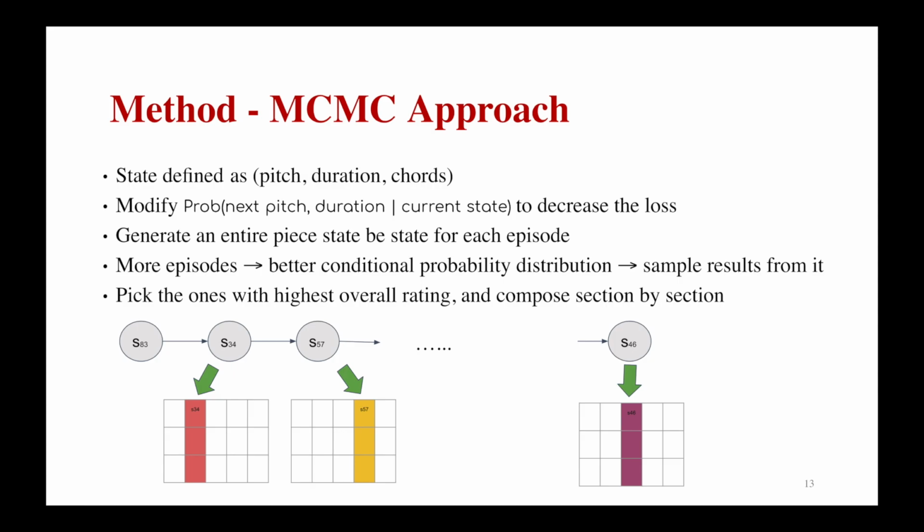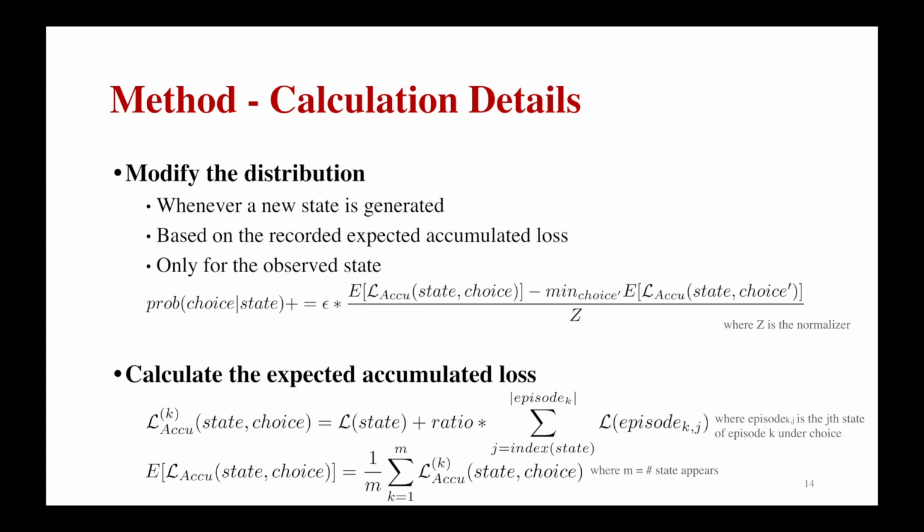We can thus pick the ones with the highest overall ratings and compose section by section. For each state we have just sampled, we modify its distribution to select the next pitch and its duration. For each of the possible choices observed, we add epsilon times the difference between its expected accumulated loss and the minimum expected accumulated loss among all possible next choices. The accumulated loss is calculated by the weighted sum of the instant loss for this state and the losses of other sequential states after taking this state and choice in the trajectory. We take the average of the different accumulated losses we have seen at different times to be the expected one.